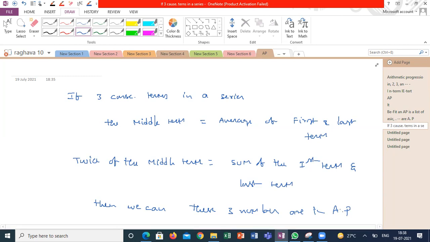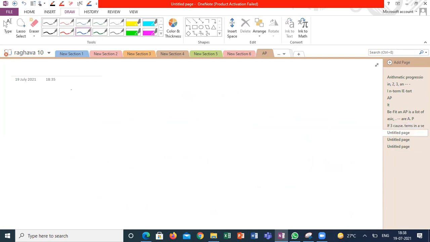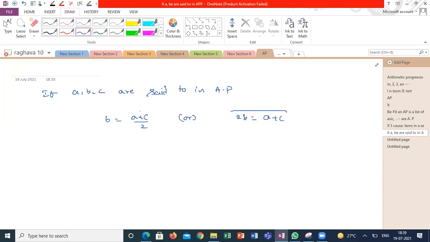Guys, so I can write like this to explain the AP. If A, B, C are said to be in AP, that is arithmetic progression, B is equal to A plus C by 2, or 2B is equal to A plus C. Is it clear what I'm saying? Guys, is it clear what I'm saying? Yes, sir. Also one more way of explaining the arithmetic progression definition.